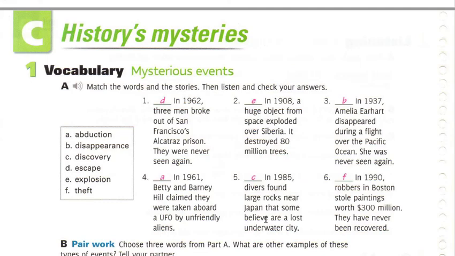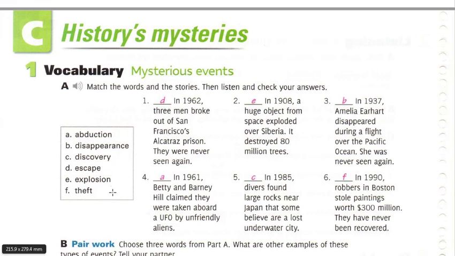Lesson C, History's Mysteries. Vocabulary, mysterious events. So here we have a box with 6 vocabulary words, which are abduction, disappearance, discovery, escape, explosion, and theft. And we have example sentences to help describe the definition of each word.